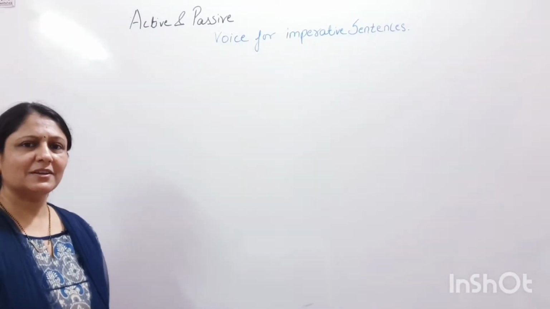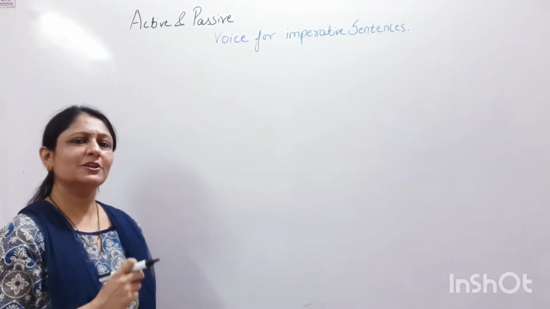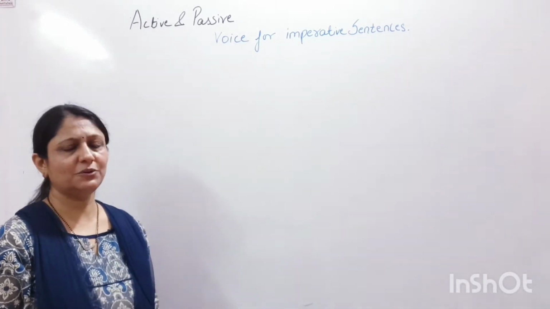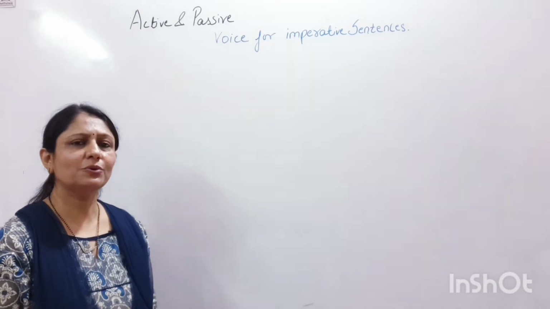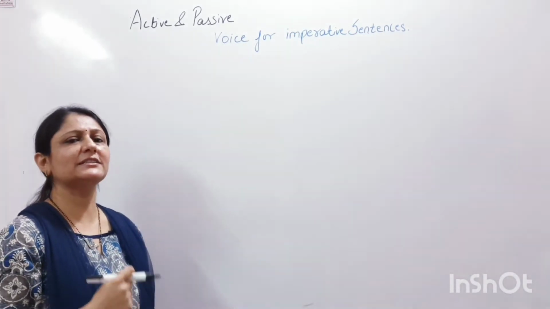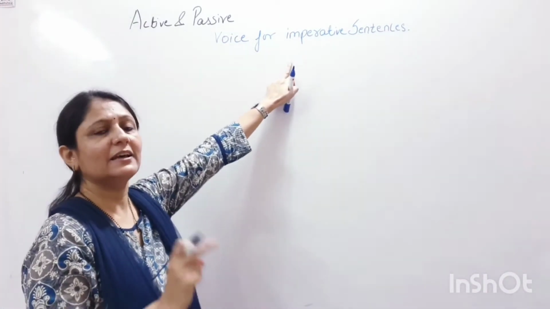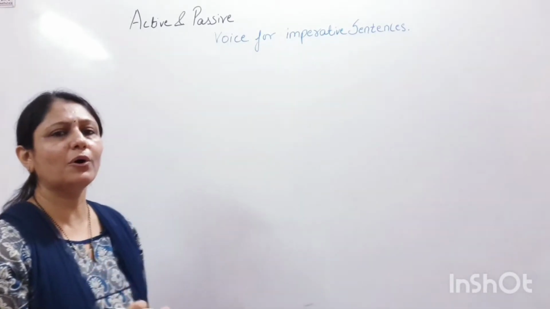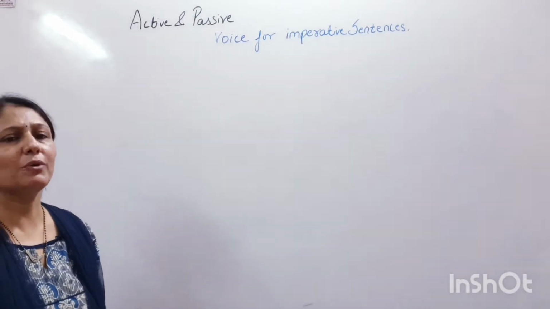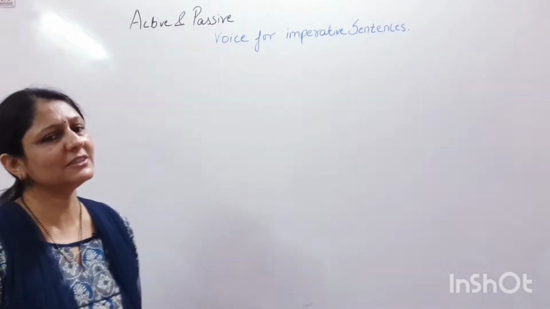Hello students, I hope you are clear with the rules of active and passive voice related to the 12 tenses that we have done earlier. In this session, we are going to do the rules of active and passive voice, that is, how active voice sentences are changed into passive voice sentences when our sentences are imperative sentences or when our sentences are interrogative sentences. To begin with, we are beginning active and passive voice for imperative sentences.